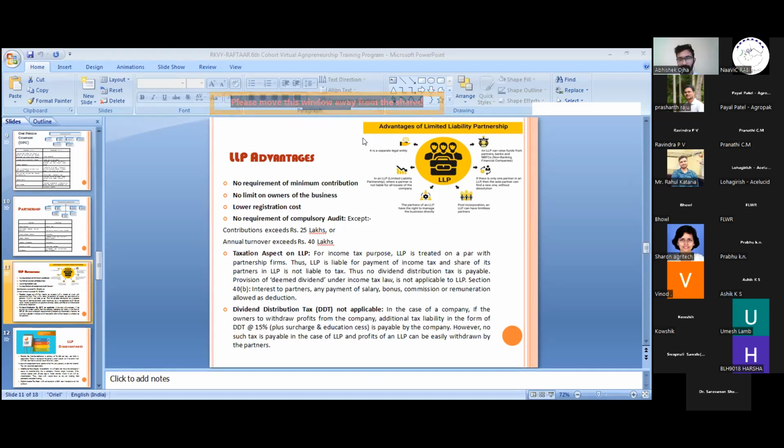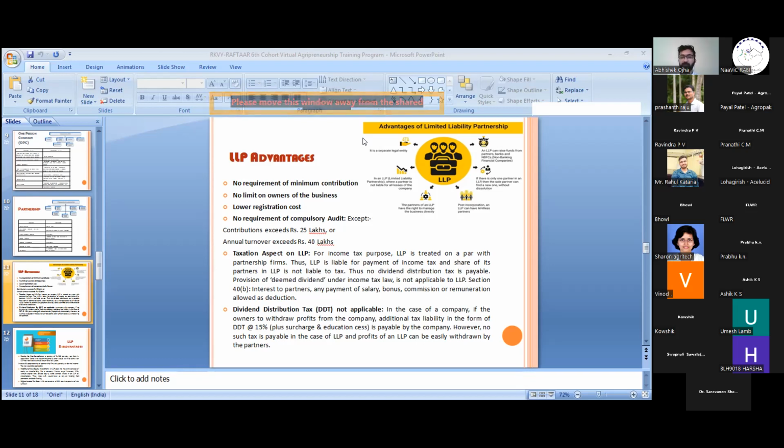tax rate. LLPs are taxed on par with, sorry, a partnership firm. They are taxed at a 30% flat tax rate. But you will get a difference in the LLP: the liability for payment of income tax on the partners' share is not on the partner, and the partner is not liable to tax.